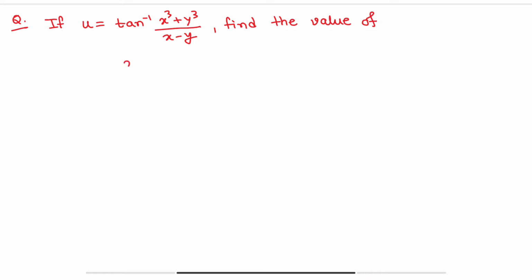Question: if u is equals to tan inverse of (x cube plus y cube) divided by (x minus y), find the value of x square del 2u del x2 plus 2xy del 2u del x del y plus y square del 2u del y2.